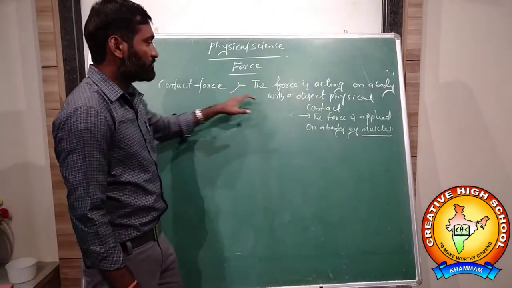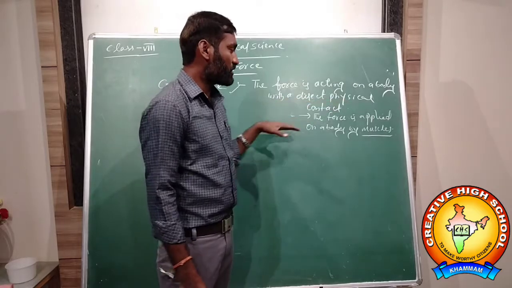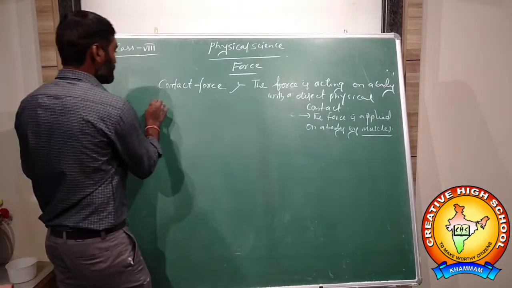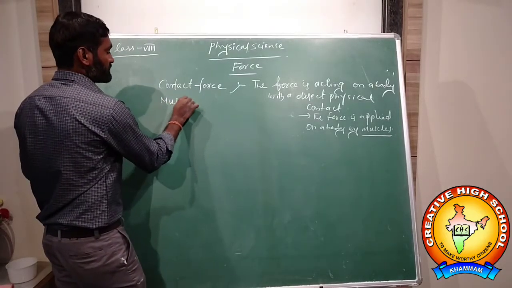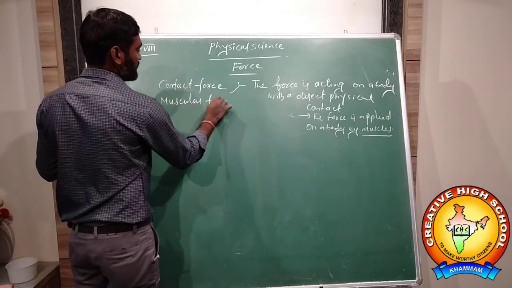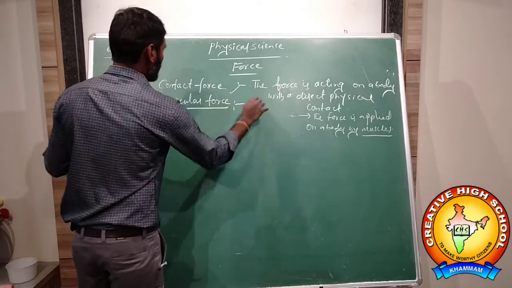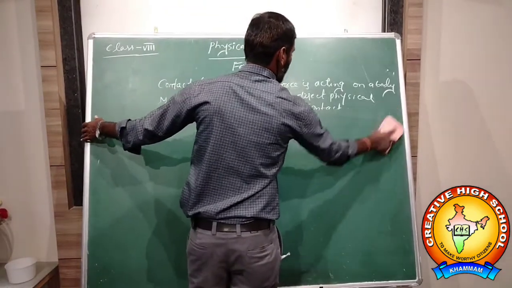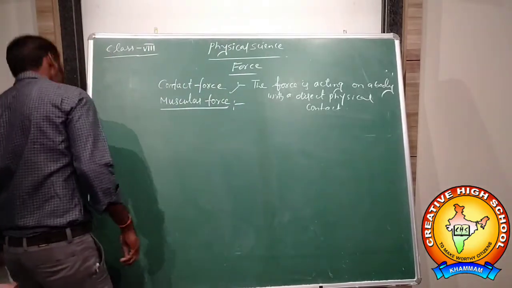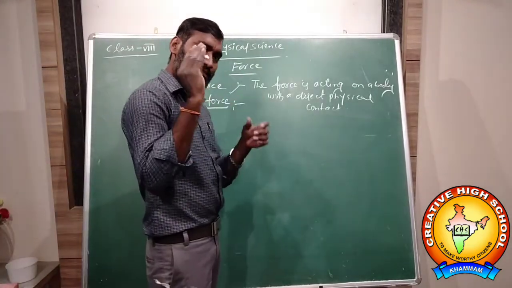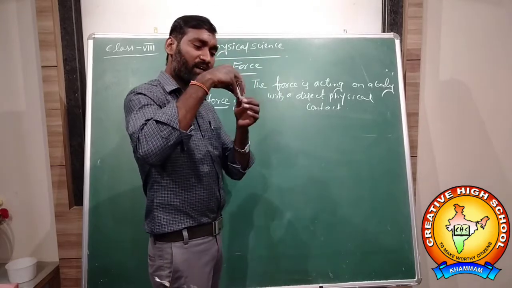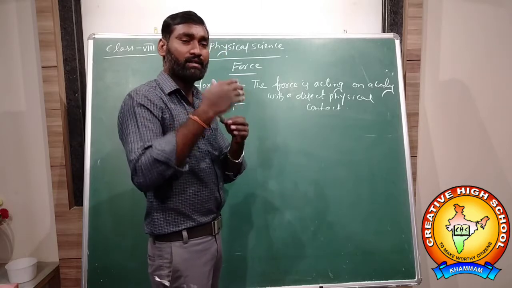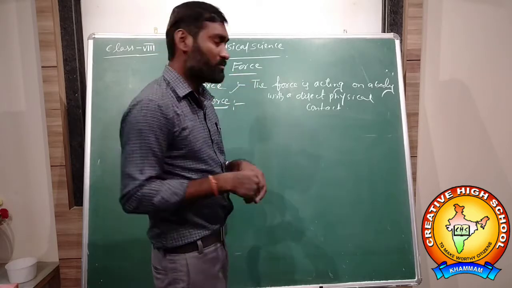So contact force: the force acting on a body with direct physical contact is known as contact force. Okay, so in contact forces, what is the first one? Muscular force. What is muscular force? There should be contact. If you want to write, there should be contact. And through the ball, there should be contact with the body. The muscle should be in contact with the body, then the force is acting on the body. That is called muscular force.